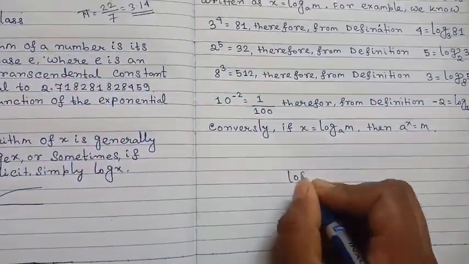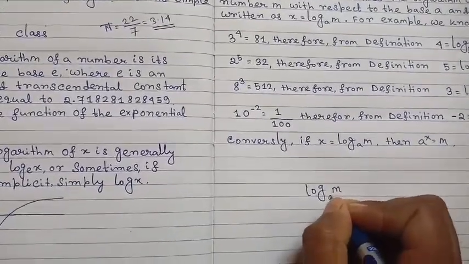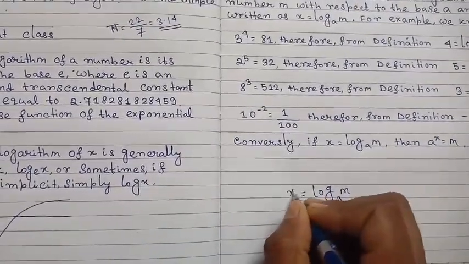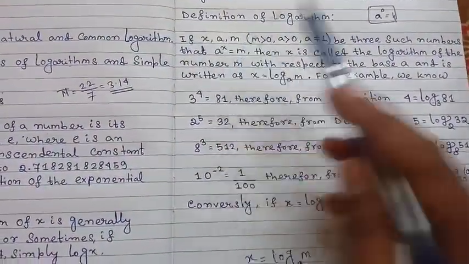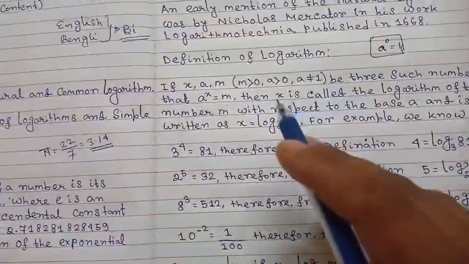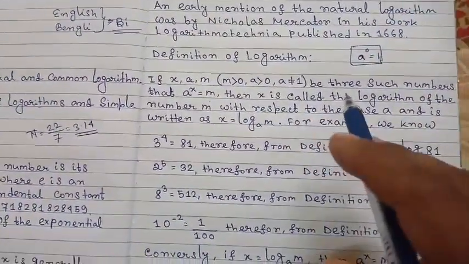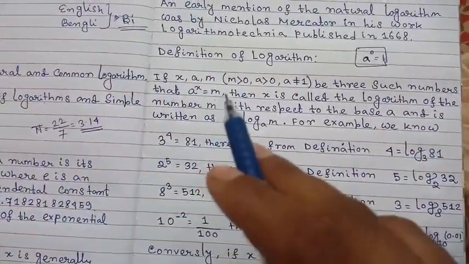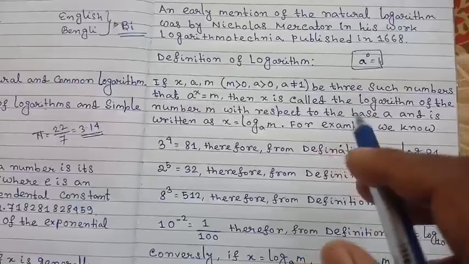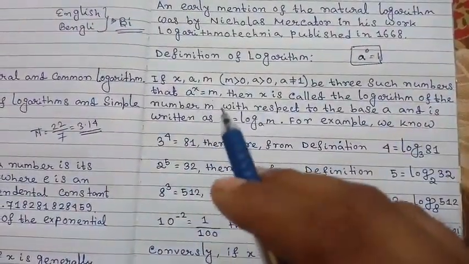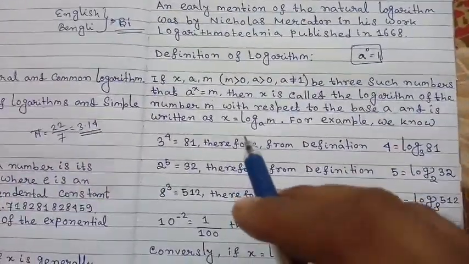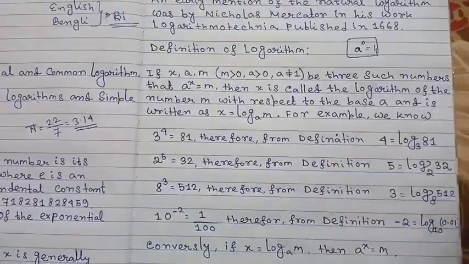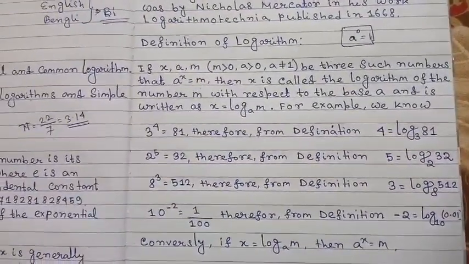So from the definition we say that log of m with respect to the base a equals x, and it is written as x equals log base a of m.